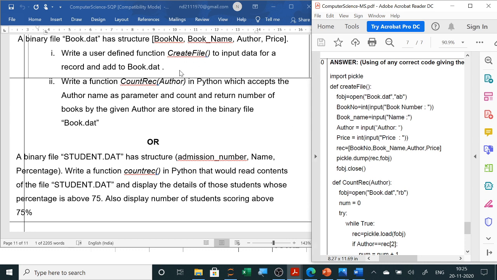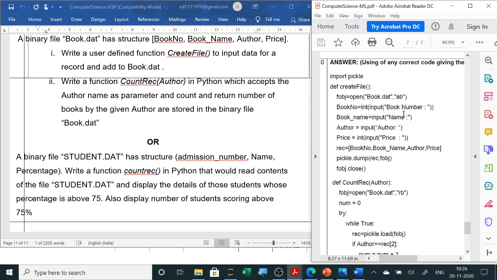Then we are opening the file. Whichever file is given to you in the question paper, here it is given book.dat. So here you can write any object name, f equals open book.dat. Now whenever they ask you to create, then you write AB mode, and when they ask you to search or count, then you have to write RB mode, read mode.